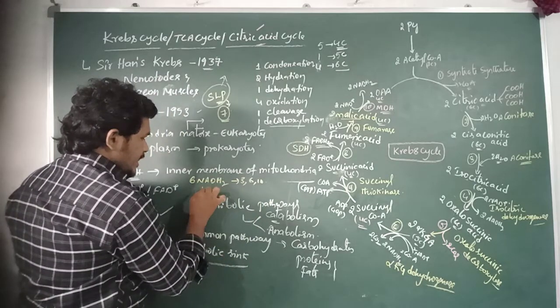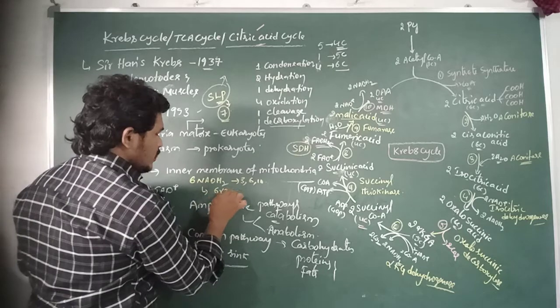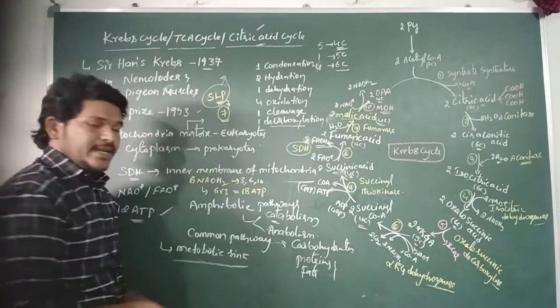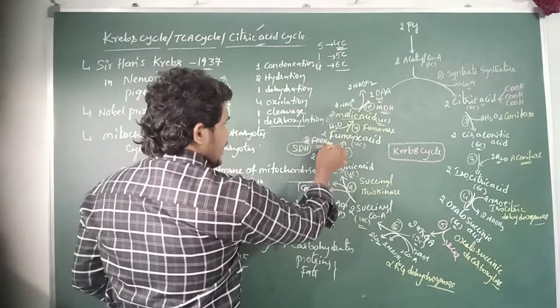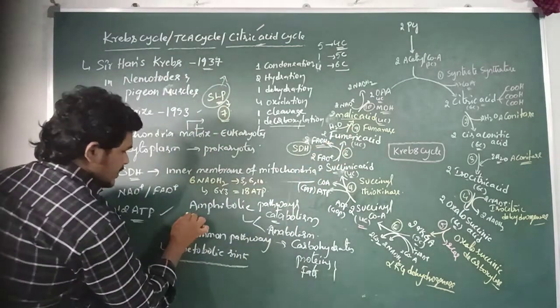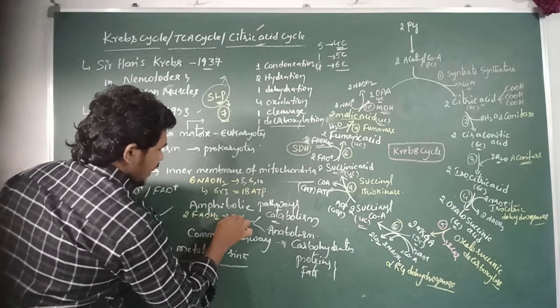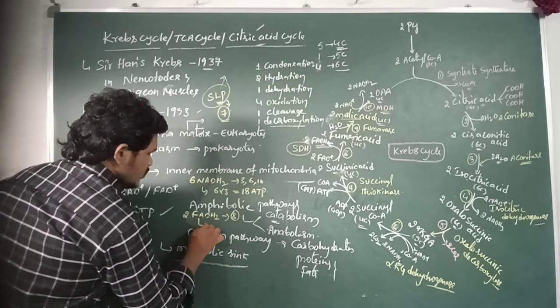Each NADH2 can give 3 ATP molecules. So here 6 into 3, total 18 ATP molecules. And there are only 2 FADH2 molecules produced, particularly at the 8th step of the Krebs cycle.